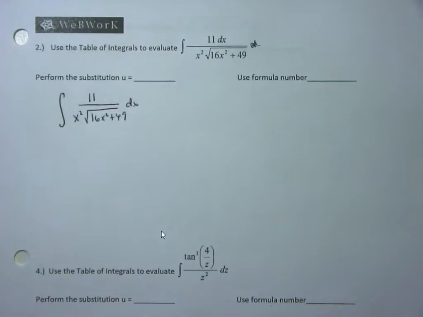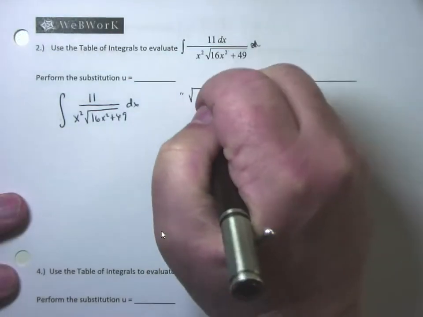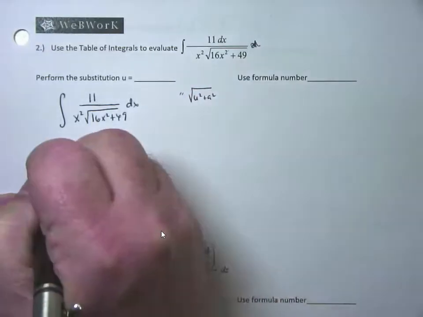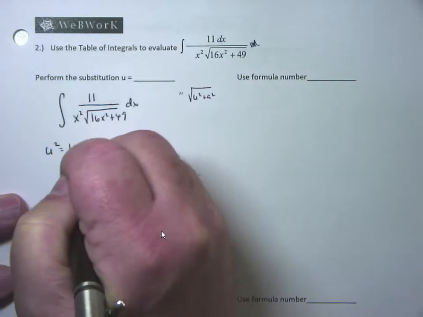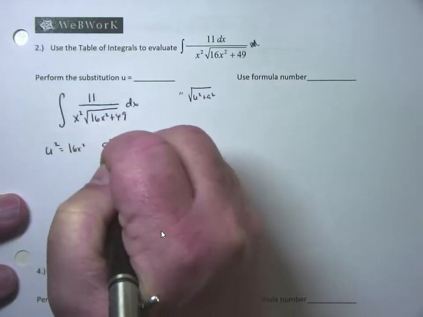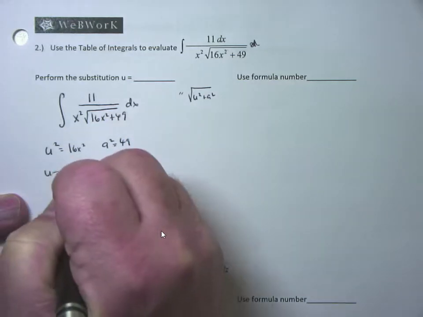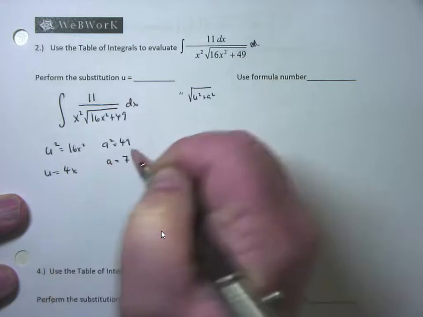First things first. Before you go clamoring around for a formula, write it properly. This looks like forms involving the square root of u squared plus a squared. Here, u squared is the stuff inside the radical, so u squared is 16x squared and a squared is equal to 49. That makes u equal to 4x, and a equals 7.